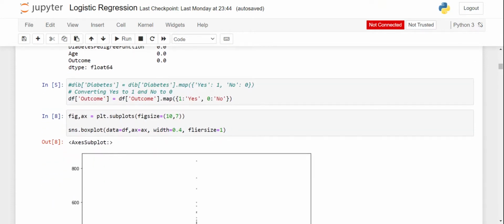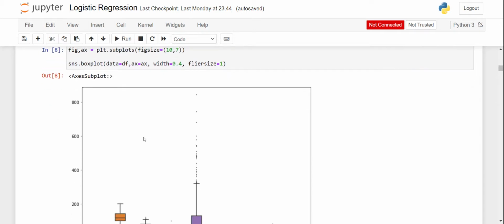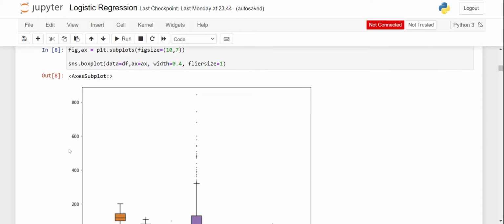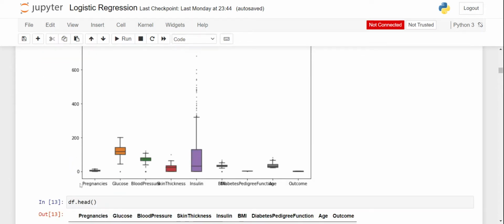Now I would like to see whether there are outliers in the data or not. So we will use a box plot. The pregnancies column has minimal outliers, and glucose too has minimal outliers, and there are a few in blood pressure, and skin thickness too has minimal.